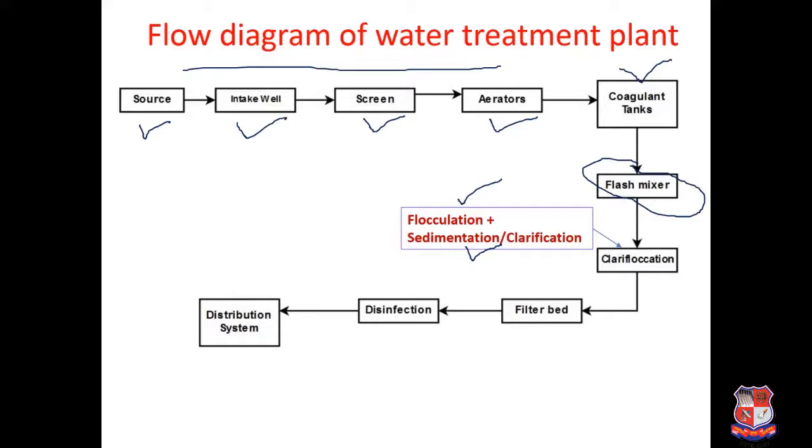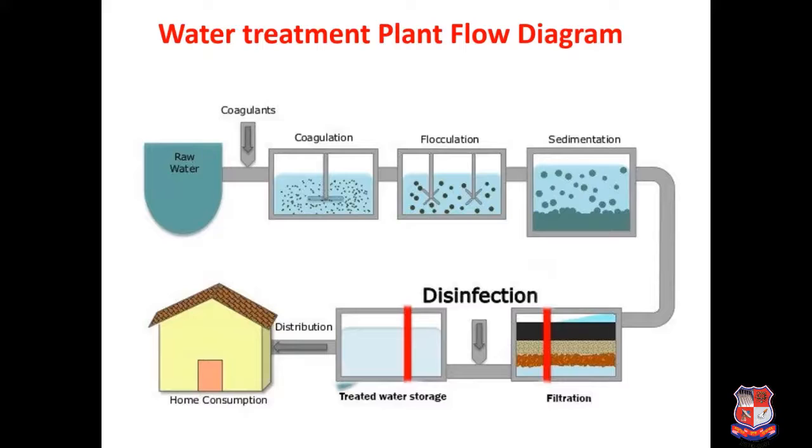After the clariflocculator, if impurities are still there, then that is to be passed through a filtration unit. So the filter bed, there are two types of filter: rapid sand filter and slow sand filter. Then after that, disinfection, which is generally done with the help of chlorine or Cl2, and then it is transferred to the distribution system. So this way also you can show your water treatment plant layout. This is the conventional one: raw water, coagulant, that is fast mixing, coagulation process, flocculation process, sedimentation process, filtration process, disinfection process, treated water storage, then distribution and coming to your house.